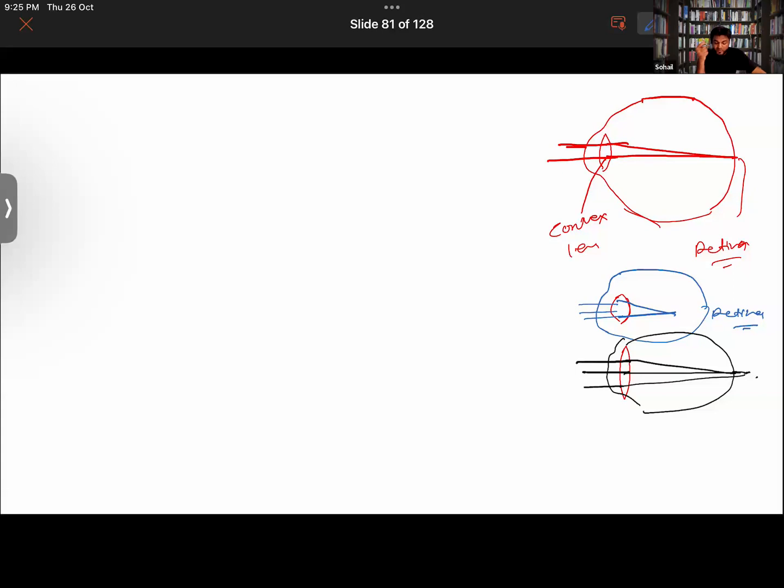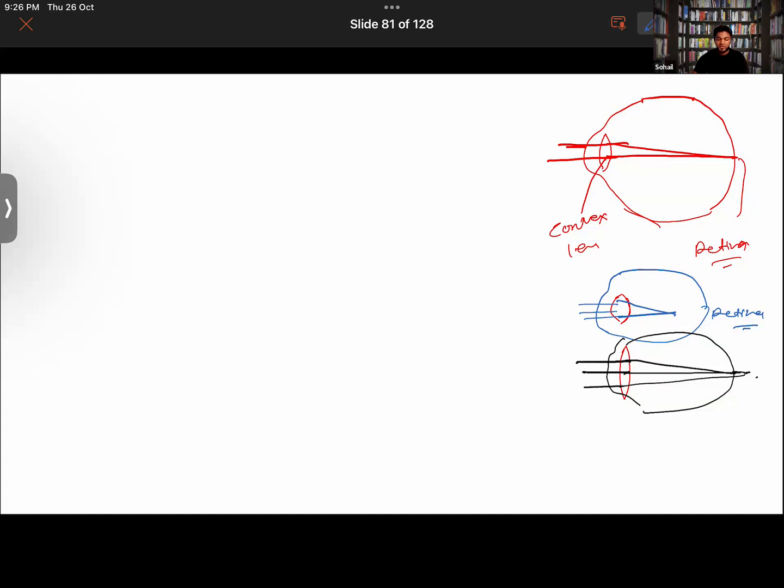Getting it now? If the condition is mild, not very severe, then it can be cured just by having glass lenses. Now, if the condition is very severe, then surgery has to be opted for. Getting it now?